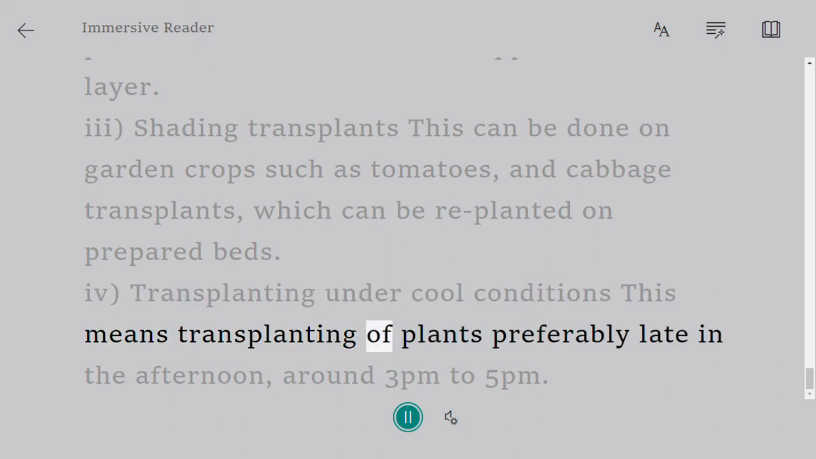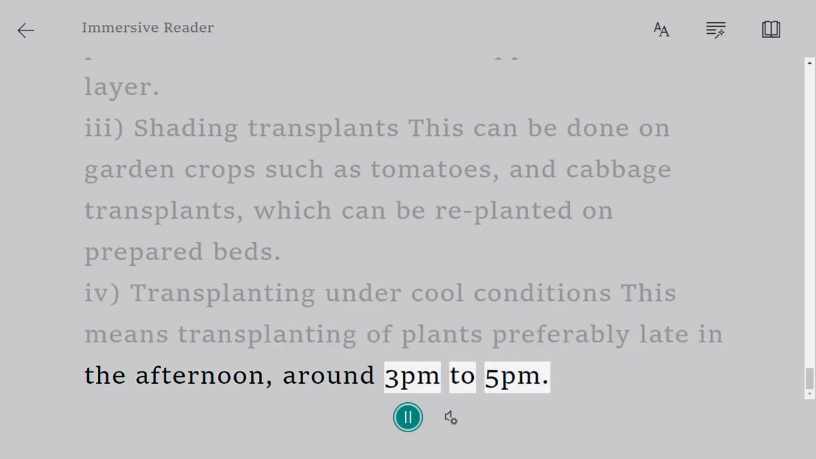This means transplanting of plants preferably late in the afternoon, around 3 p.m. to 5 p.m.